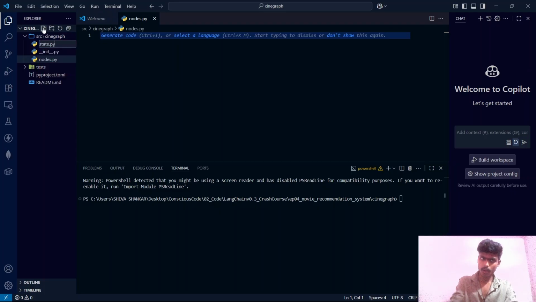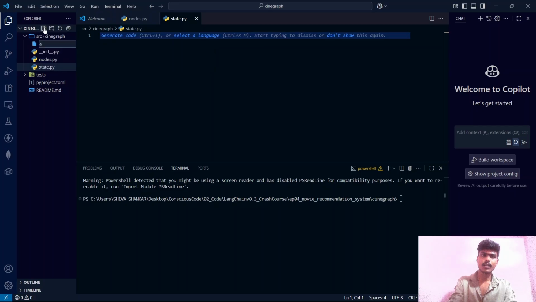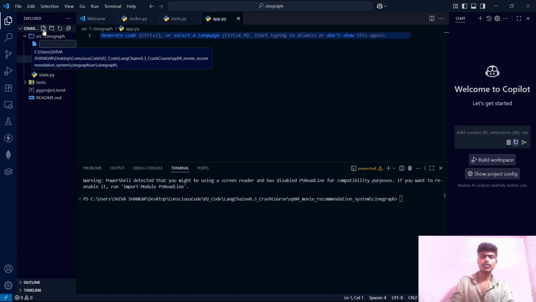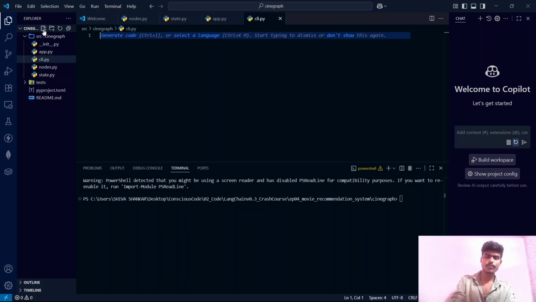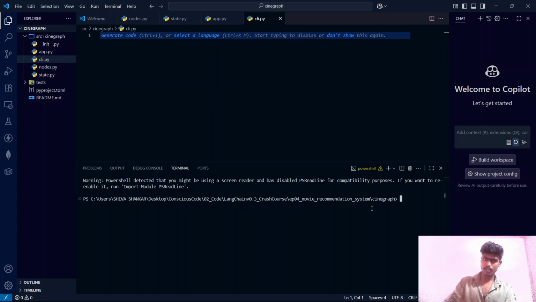And state.py. This file will define the structure for tracking the preferences, the movie recommendations, and the responses by the user for those recommendations. And we will also need an app.py. This file will wire all the nodes together inside a workflow. We will also need a cli.py, and this is the file which enables us to use this app through our terminal. We will be able to give our preferences and get the recommendations.